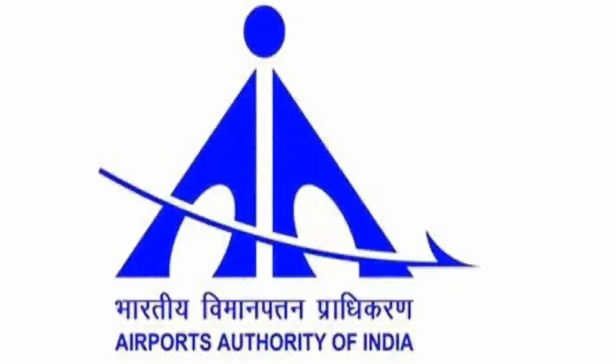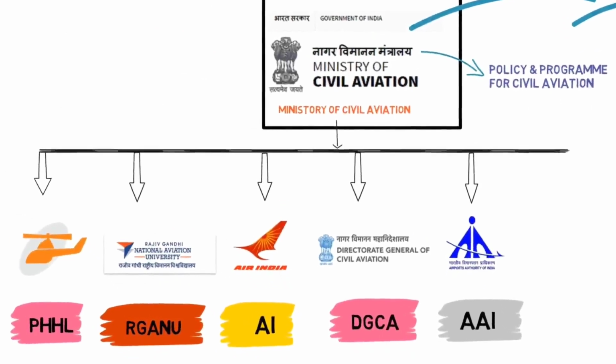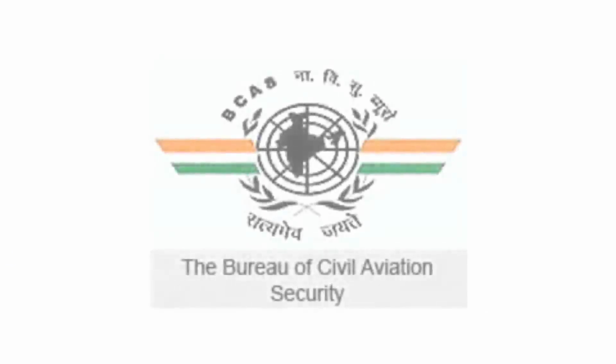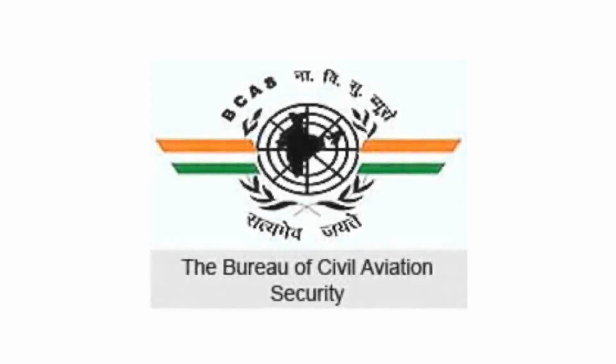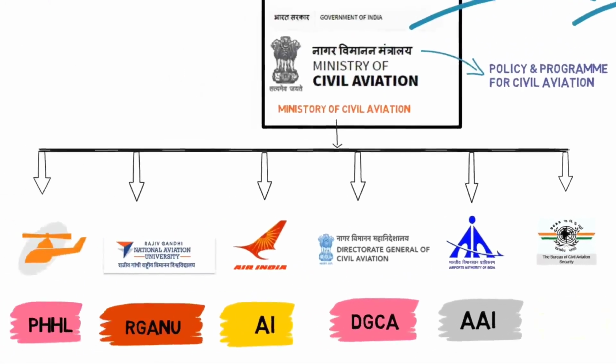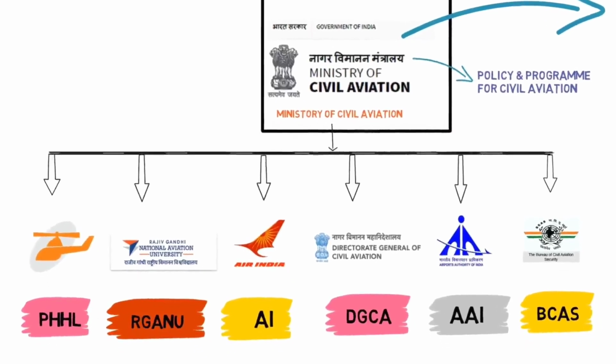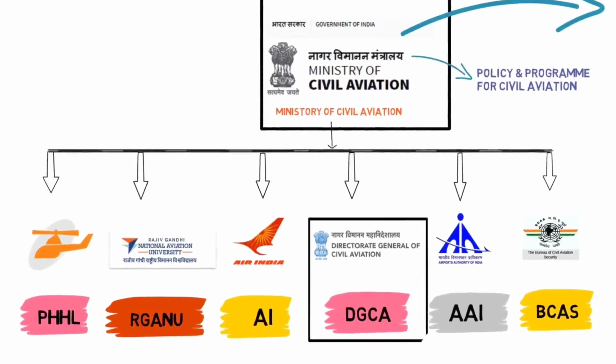Next, we have AAI. From the name itself, you can see, Airport Authority of India. This body is responsible for the design, development and maintenance of international and domestic airports of the government. Next, we have BCAS, Bureau of Civil Aviation Security. From the name itself, it suggests it is responsible for the security of civil flights in India at international and domestic airports. These are the bodies of the Ministry of Civil Aviation, and our concern over here is with DGCA.